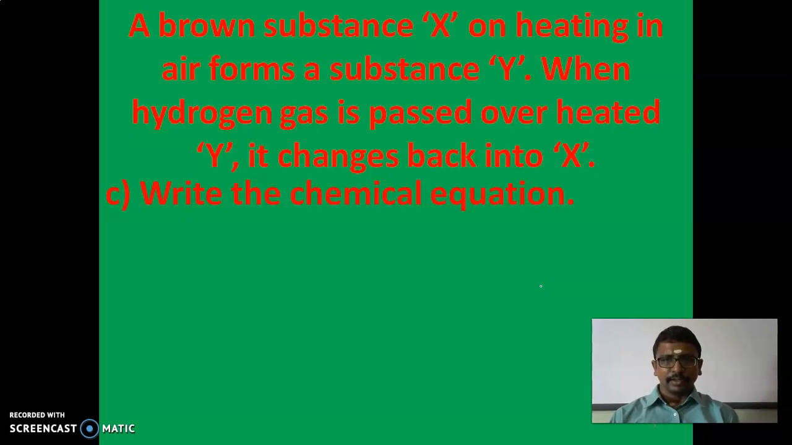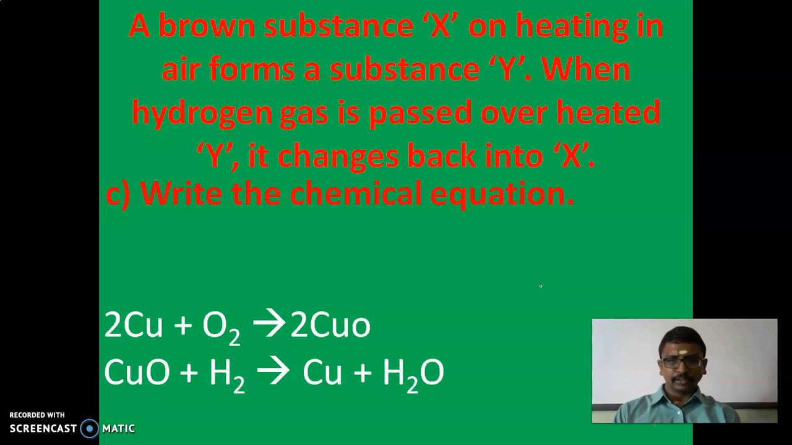And write the chemical equation. We already discussed the chemical equation. The first equation is when copper is treated with oxygen, it forms copper oxide. Here there is a correction, children: the letter for oxygen is capital O, not small o. CuO. And when the copper oxide is treated with hydrogen, it forms copper plus water, H2O. So this is the equation.